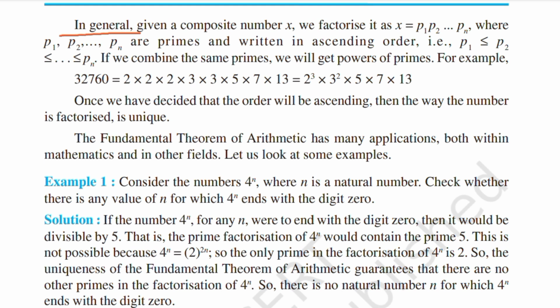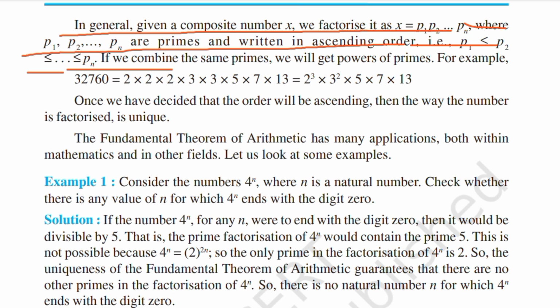In general, given a composite number x, we factorize it as x is equal to p1 p2 ... pn, where p1, p2, ..., pn are primes written in ascending order, i.e. p1 ≤ p2 ≤ ... ≤ pn.